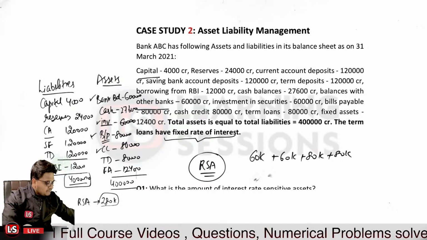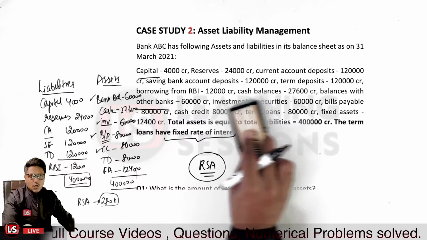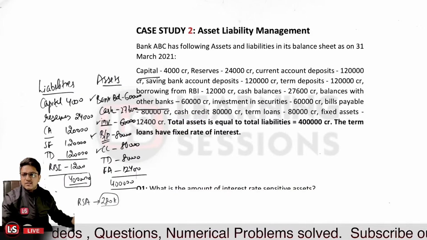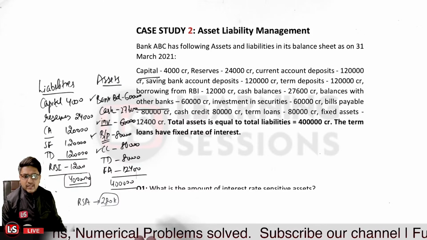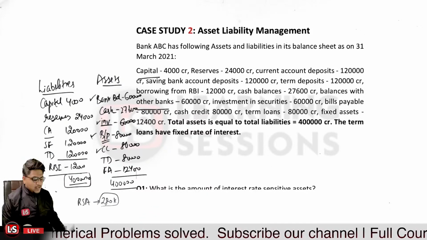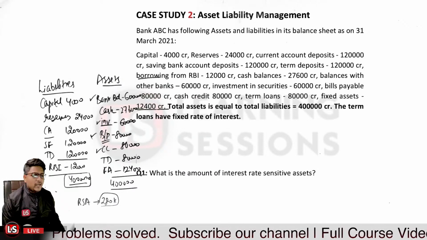Is that clear? Okay, so that is related to the first question. I hope this part is clear: the total amount of assets affected by the interest rate is 2,80,000 crore.